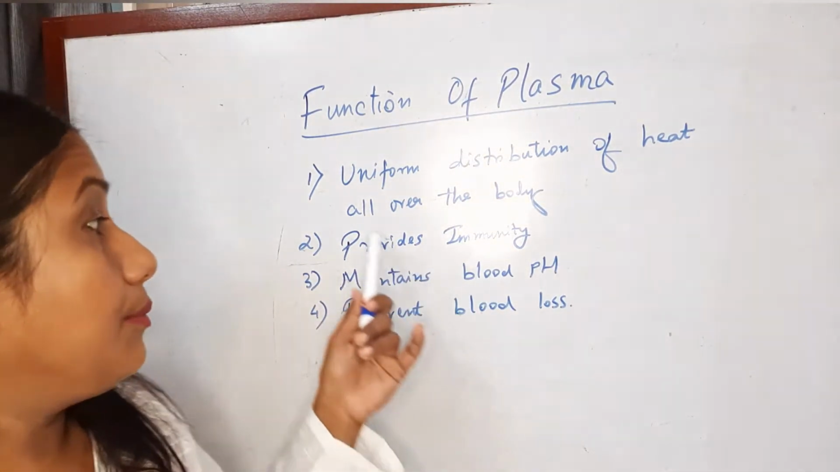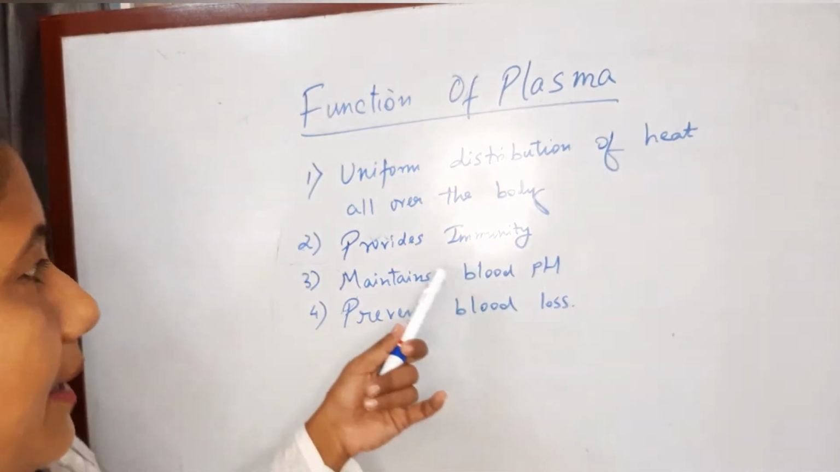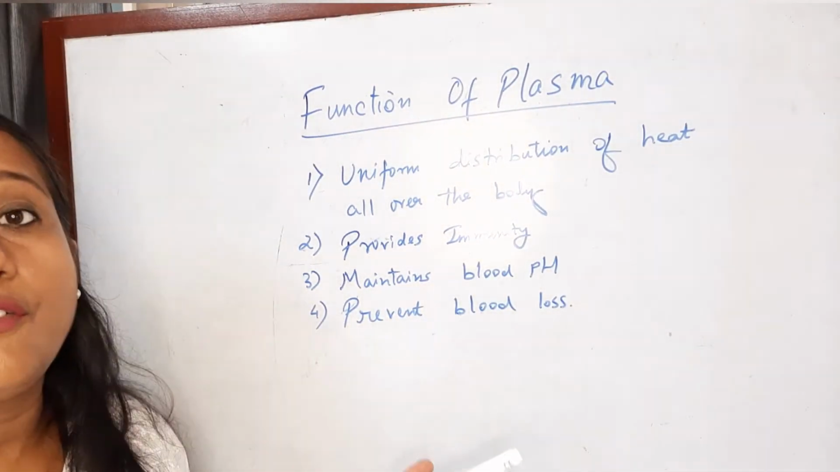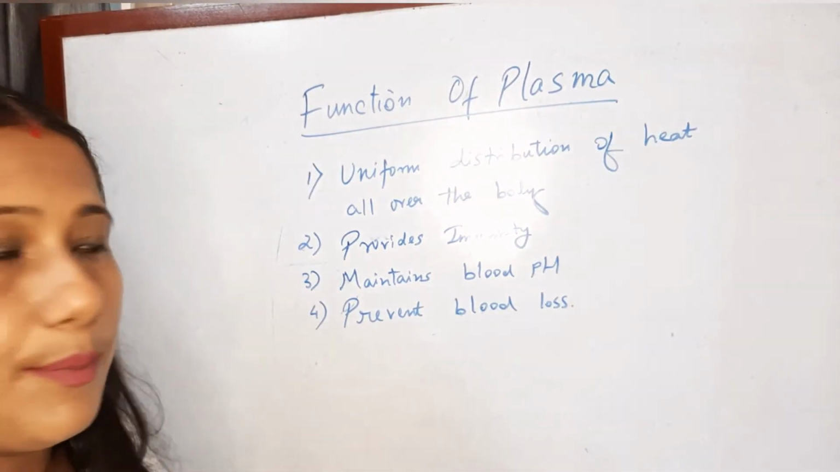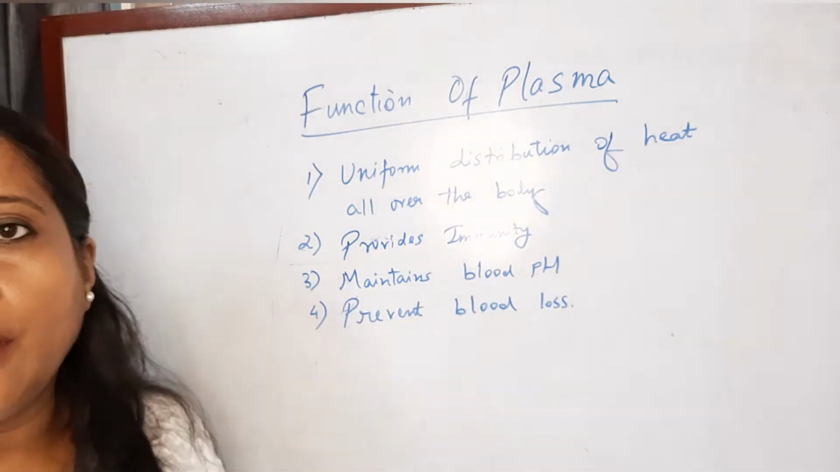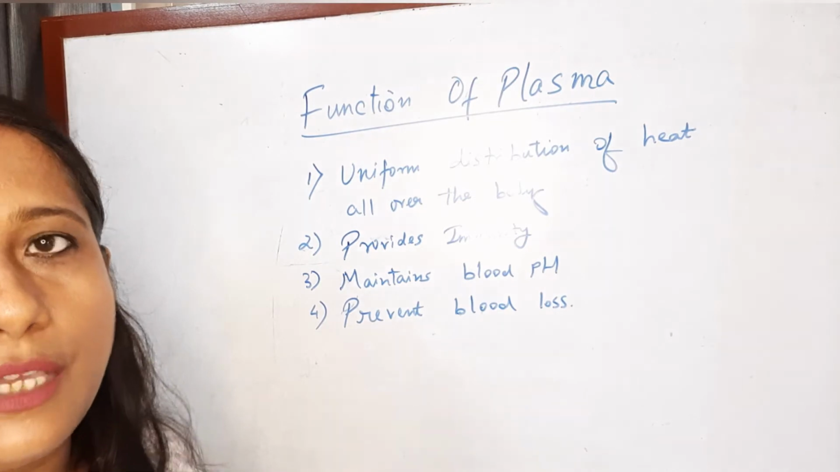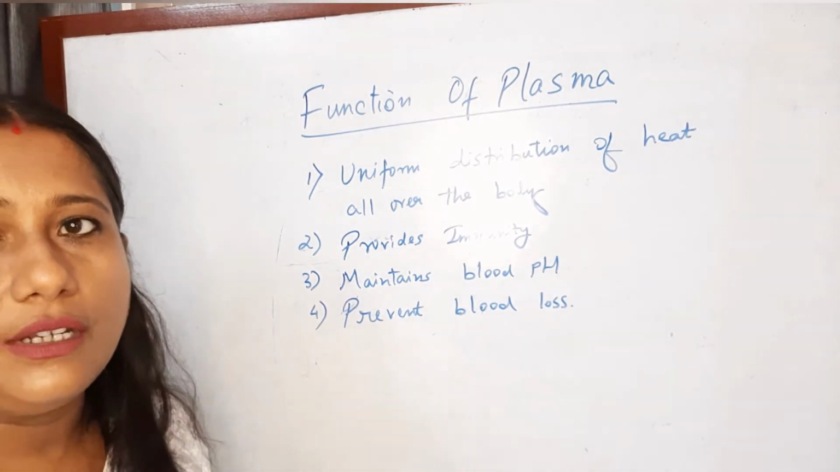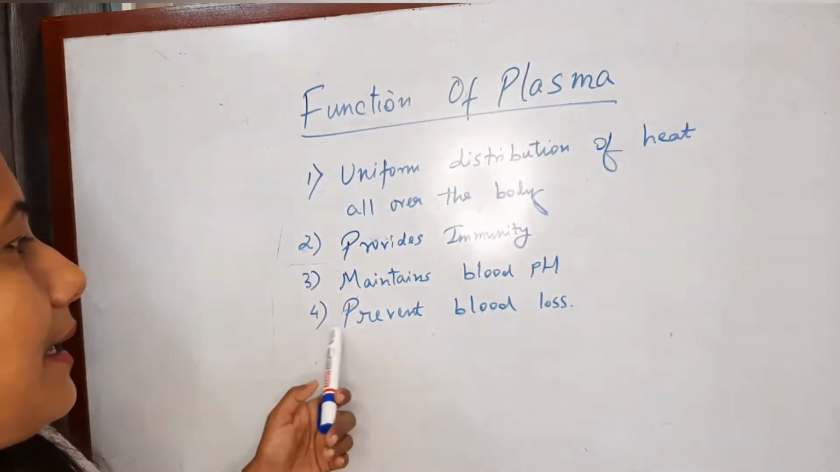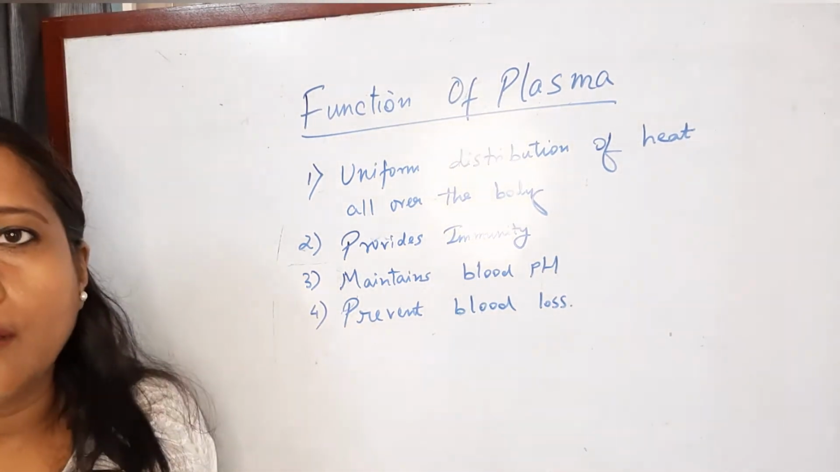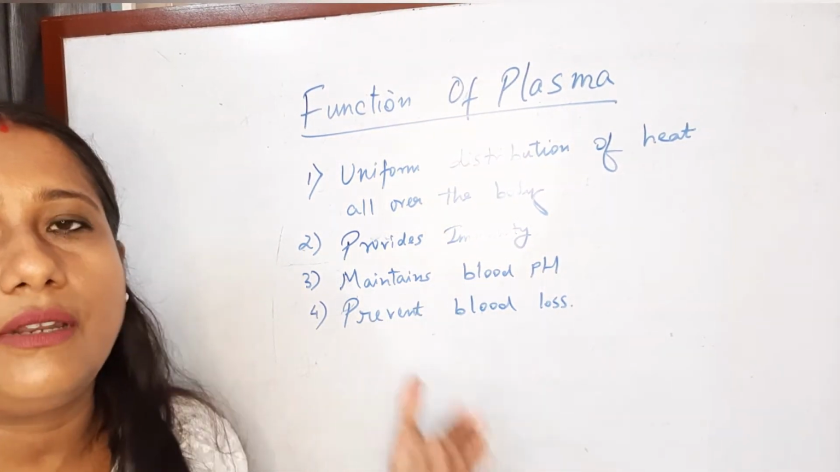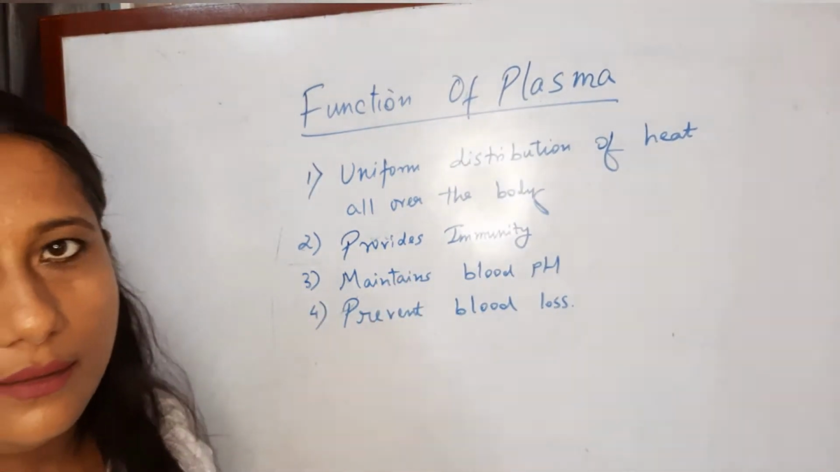Plasma also provides immunity, okay, that you have already read about the defense mechanism performed by the plasma protein. The maintenance of blood pH level. Now I guess you know about the pH of the blood. What is the pH of the blood? Just find out. It's slightly alkaline. Next comes the prevention of blood loss. As I told you, blood actively carries some clotting factors.